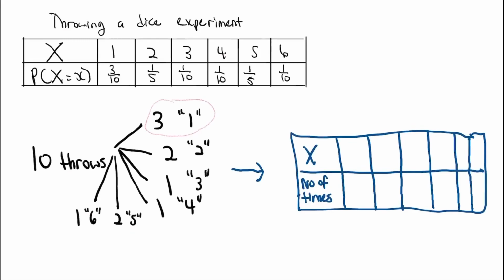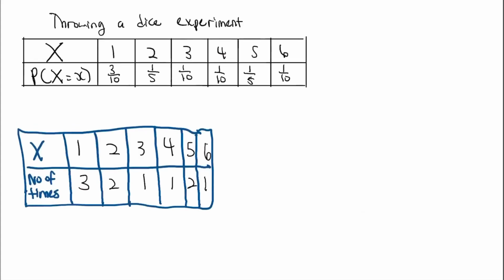So for outcome 1, I got 3 times, so it's like that. For outcome 2, I get 2 times, so it's like that. Outcome 3, I got 1, so it's like that. And you can follow the logic, it goes like this. Lastly, to get 6, I only get 1 time, so it's as follows.